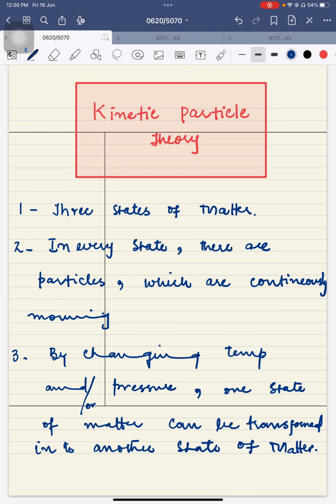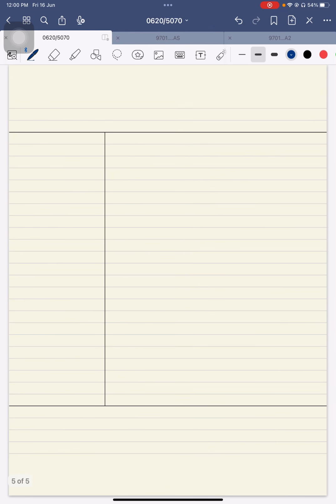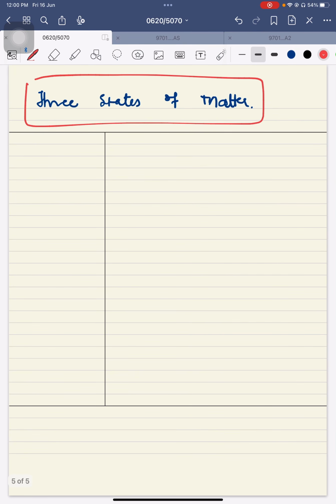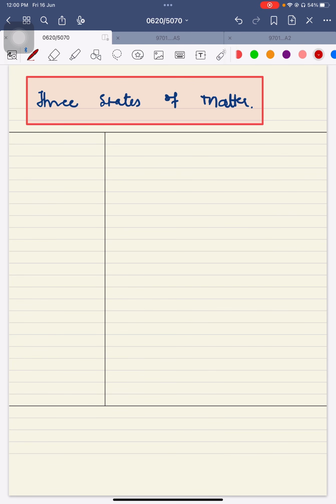Now I'm taking you to the next page, and that page is telling you about the three states of matter. In these three states of matter, number one state is solid, number two state is liquid, and number three state is a gas.